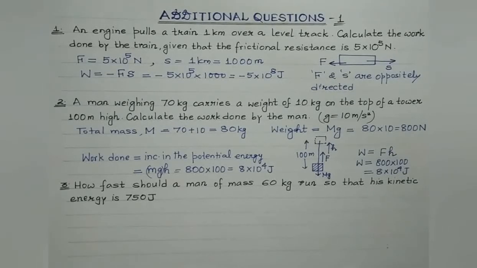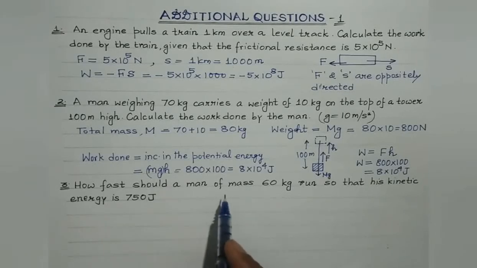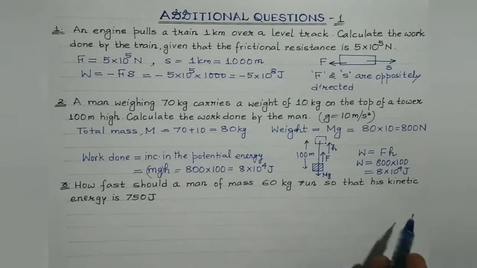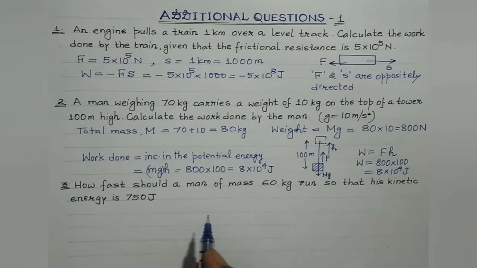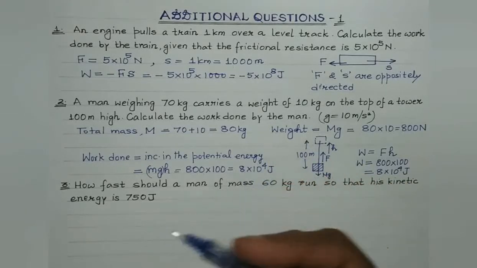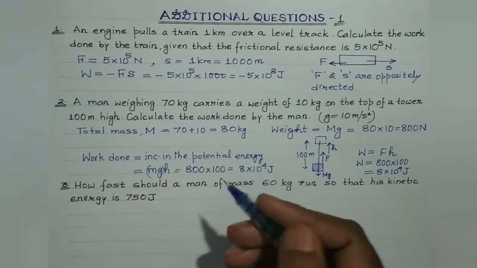So students, let's proceed to question number 3 now. How fast should a man of mass 60 kg run so that his kinetic energy is 750 joule? Okay, we are aware whenever we consider the case of a moving body, then the nature of the energy stored in the body must be kinetic.